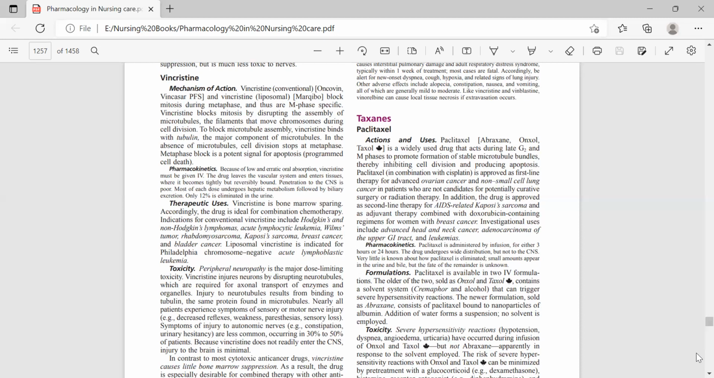Vincristine is a vesicant, so it can cause severe local injury if extravasation occurs. Alopecia develops in about 20% of patients, and significant nausea and vomiting are uncommon.